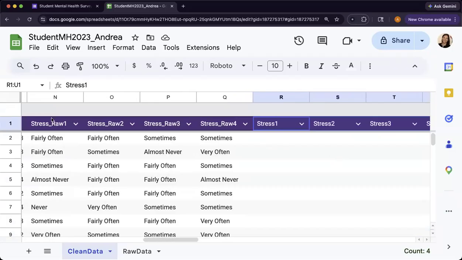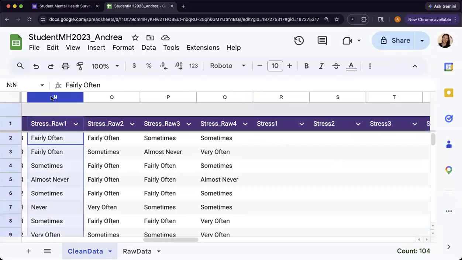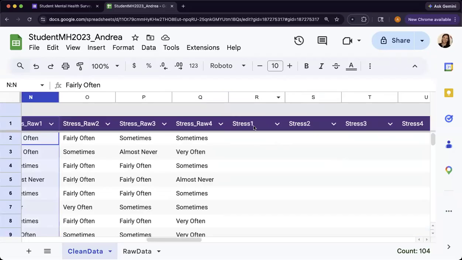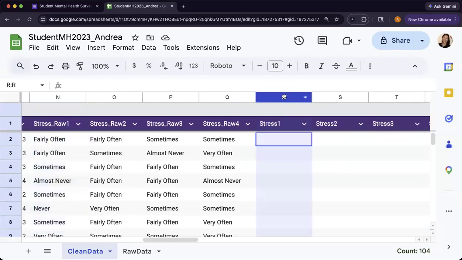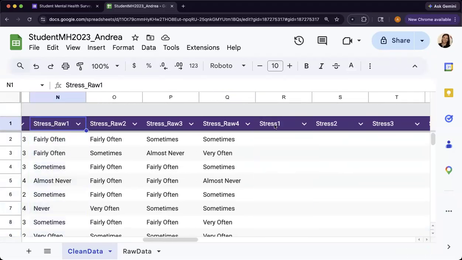I want to use a logical expression to check here, and I'm going to put the response here. So I want stress 1 raw to equal stress 1. I'm going to say equals if, and we're going to do that nested if statement. So if N2 equals, I'm going to go from 1 to 5. You can go 5 to 1 if you want to. Don't go like 2, 4, 3, 5. That'll just drive you crazy. So go in some order that makes sense to you.